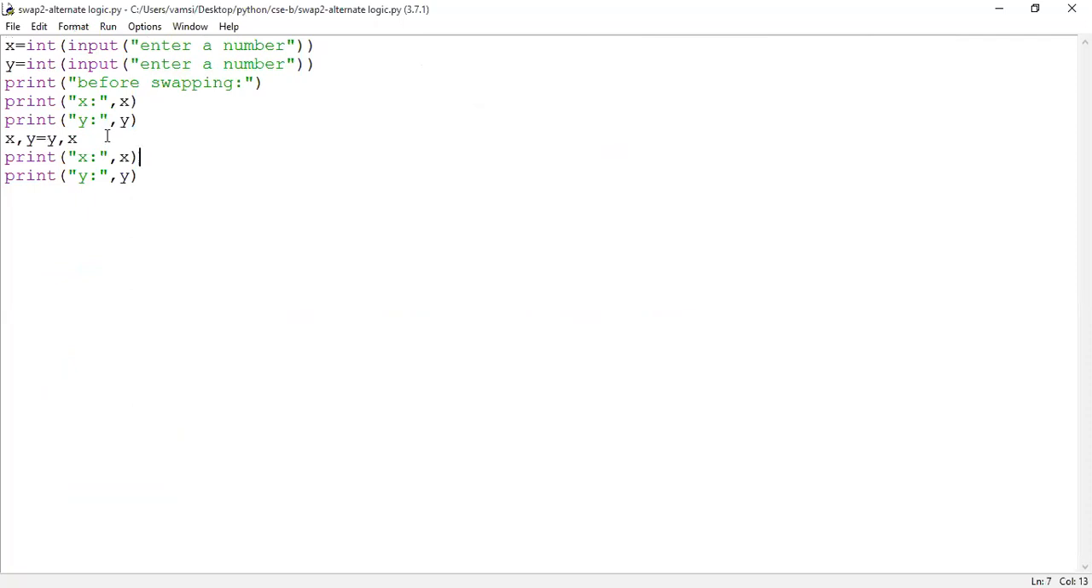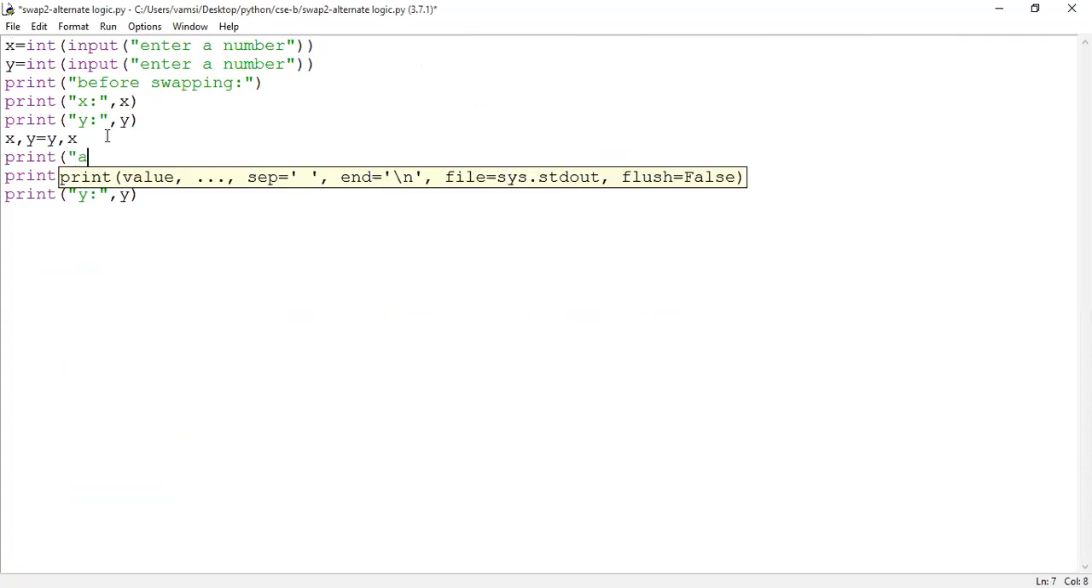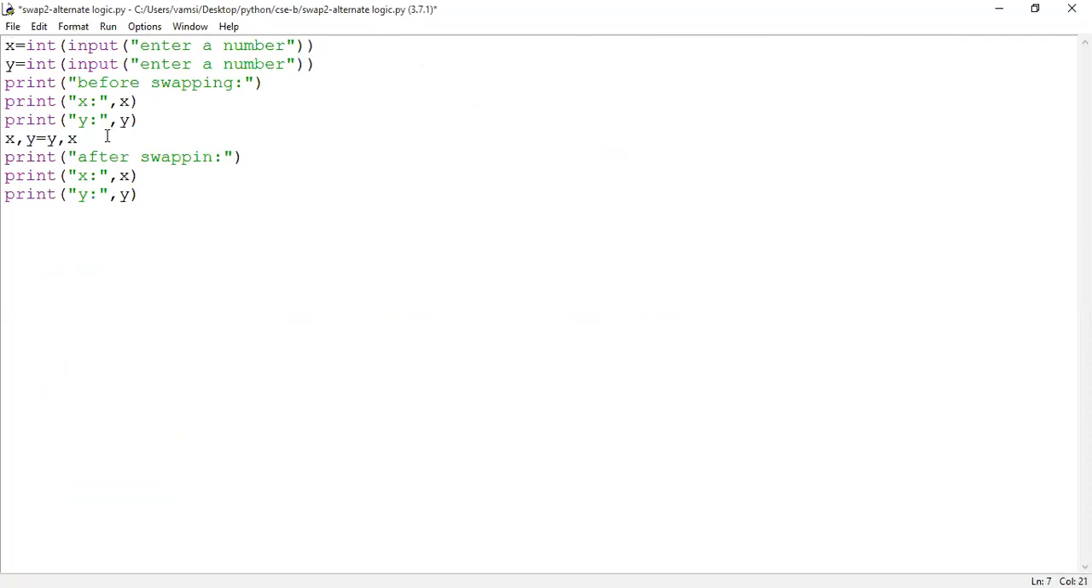So here I can mention print, give a message such that you people will not get confused, after swap. So I have made a modification to the code. So save the logic and run the program.